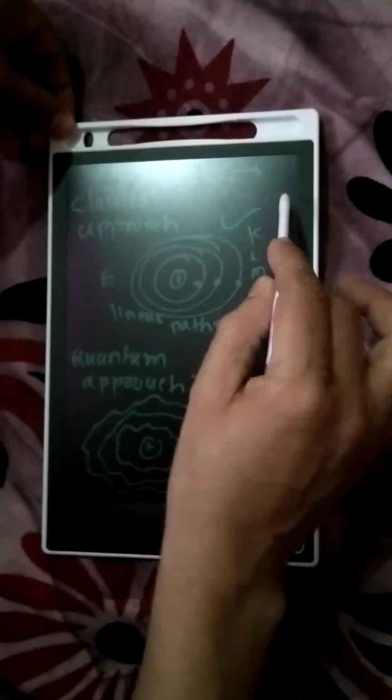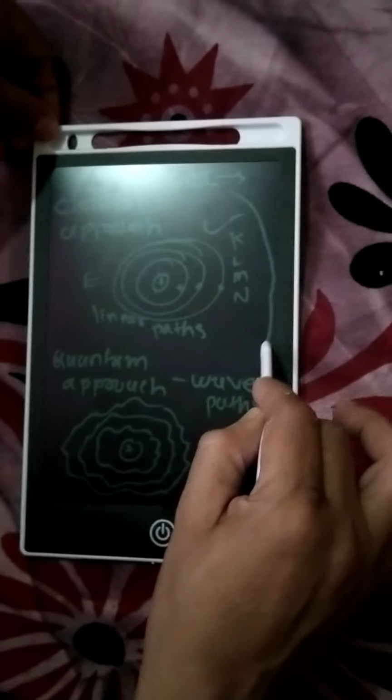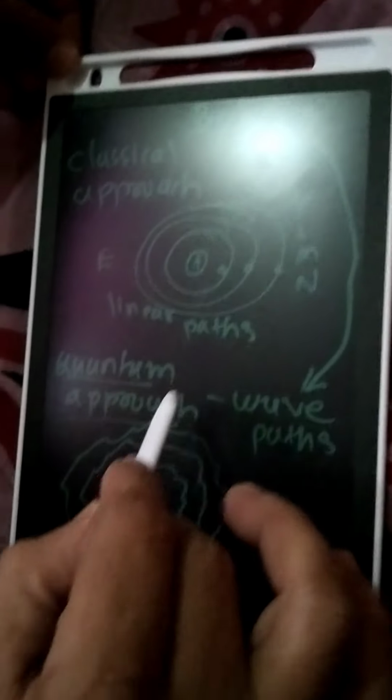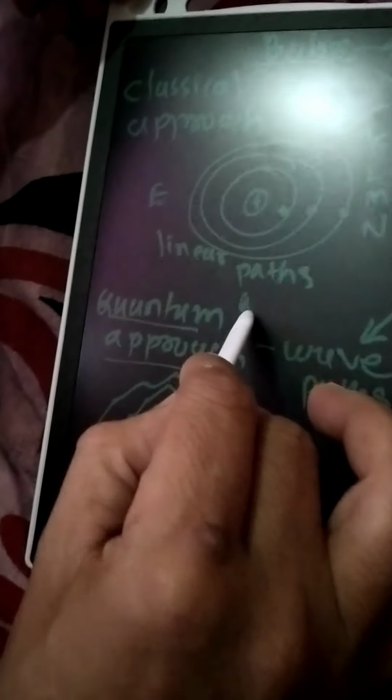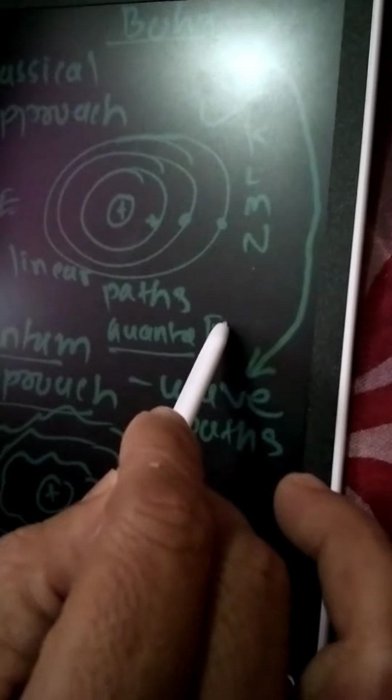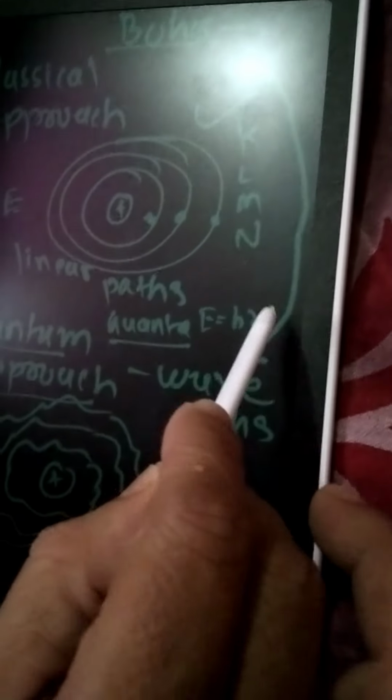But Bohr's model has limitations, because the modern science of atomic structure is based on the quantum approach. Quanta means a bundle of energy, E, that consists of h nu.